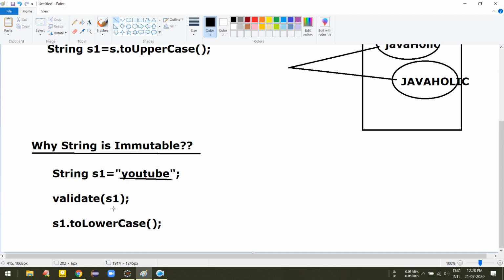I'm trying to explain what happens if a string is not immutable.